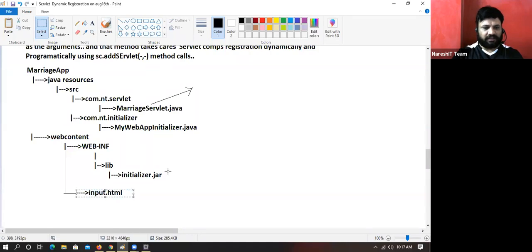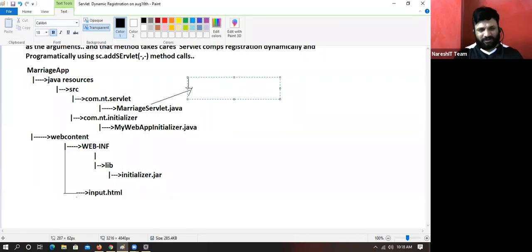Wherever it is, that's not an issue. Okay. So the initializer will be loaded by collecting from this jar file. The initializer jar information is kept there. The HTML file is for what? My application is giving inputs to HTML. My servlet is getting inputs from the HTML file, for the form purpose.